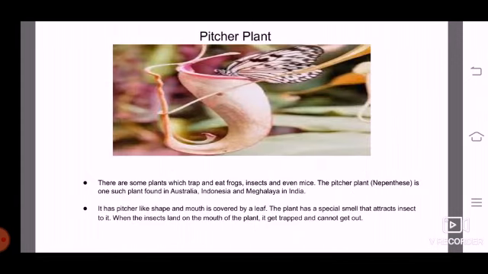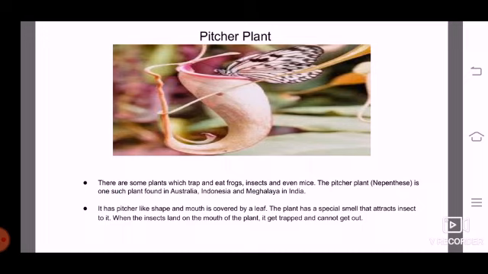Picture plant. Look at this picture. There are some plants which can trap and eat frogs, insects, and even mice. The pitcher plant, its scientific name is Nepenthes, is one such plant found in Australia, Indonesia, and Meghalaya in India.